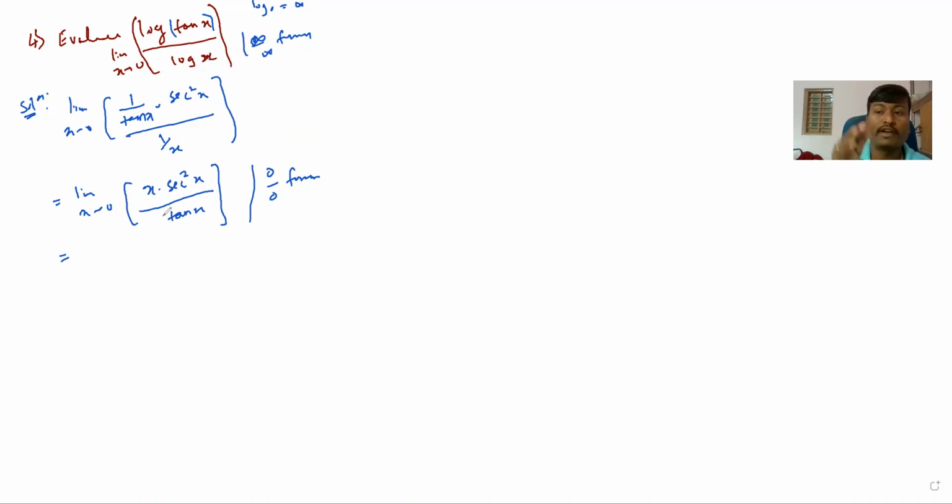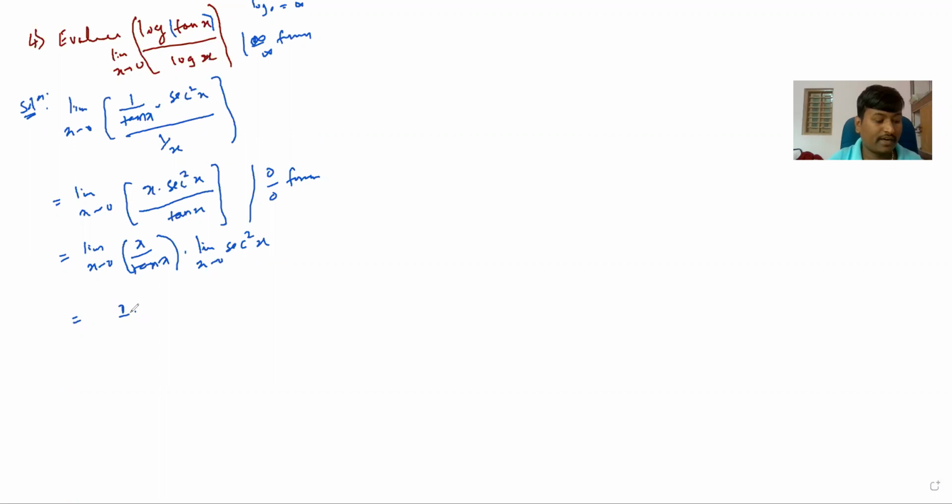Here you have to use one trick. That trick is, as I already said in the first problem, limit as x tends to 0, x by tan x I can write separately, and limit as x tends to 0, sec square x I can write here. This value is 1, you know already.